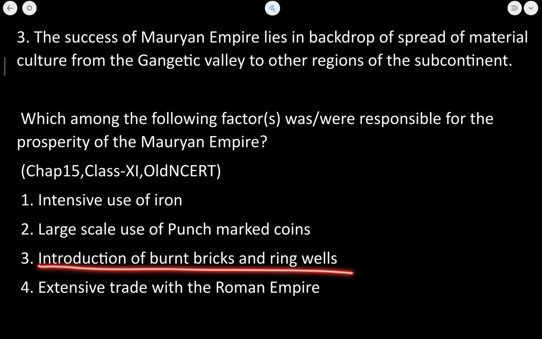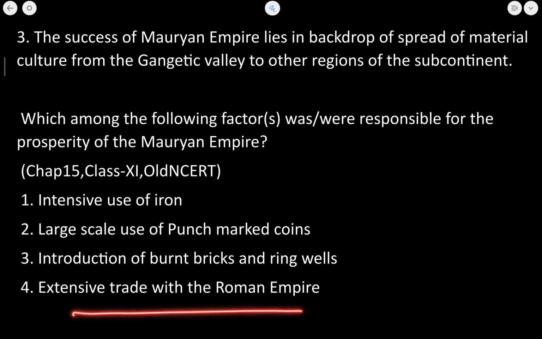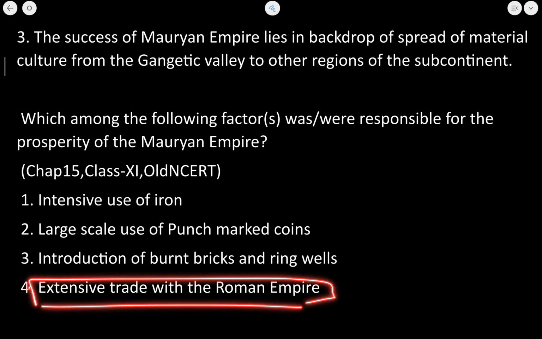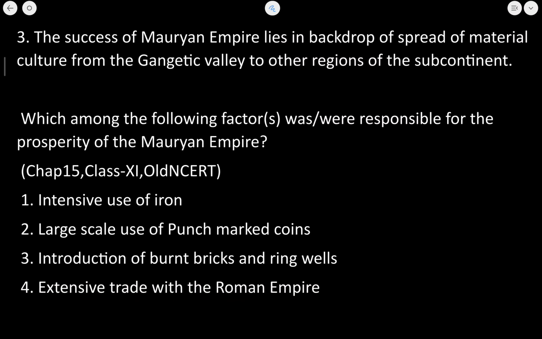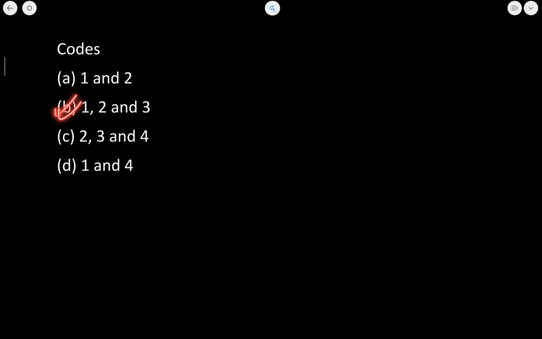Next is the introduction of burnt brick and ring wells. Also, these burnt bricks were used from the time of the Indus Valley civilization. So this is also correct. Now the next point is about the extensive trade with the Roman Empire. Now this is not right, because there was no extensive trade with the Roman Empire. That is why the third option we will eliminate, and ultimately we will come to the answer, that 1, 2 and 3 is the correct answer.